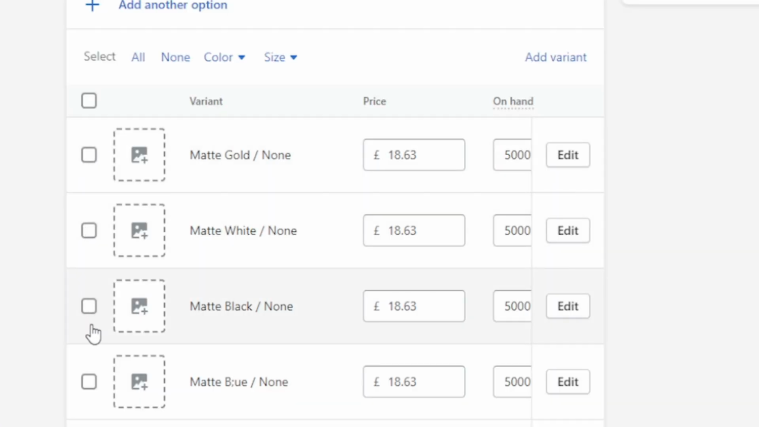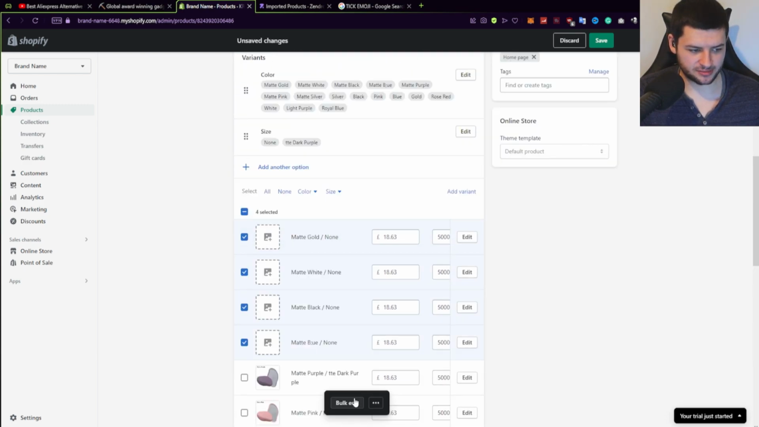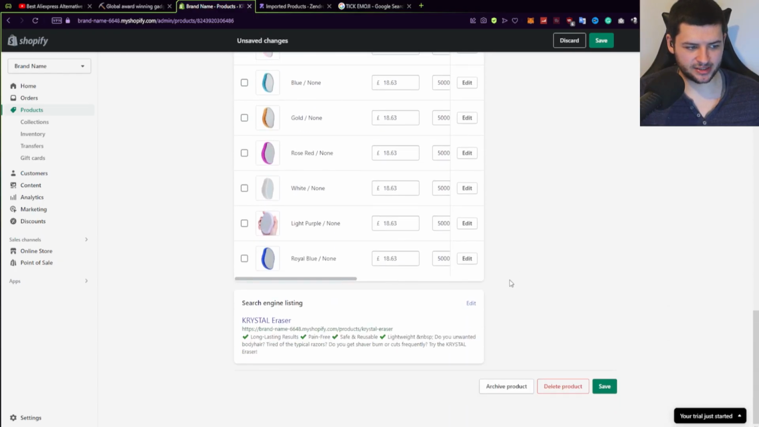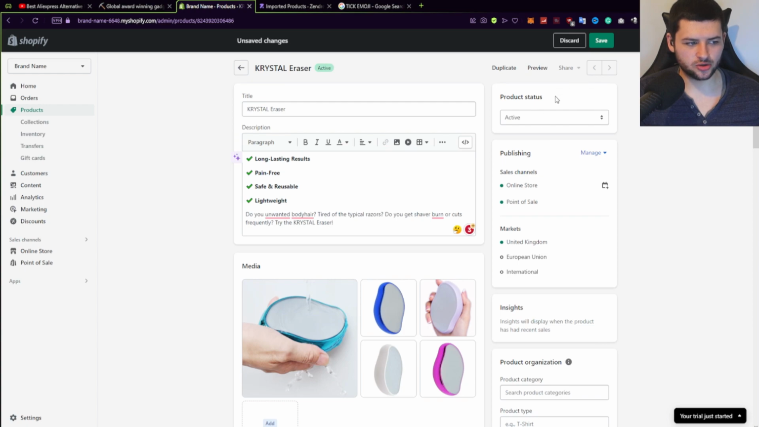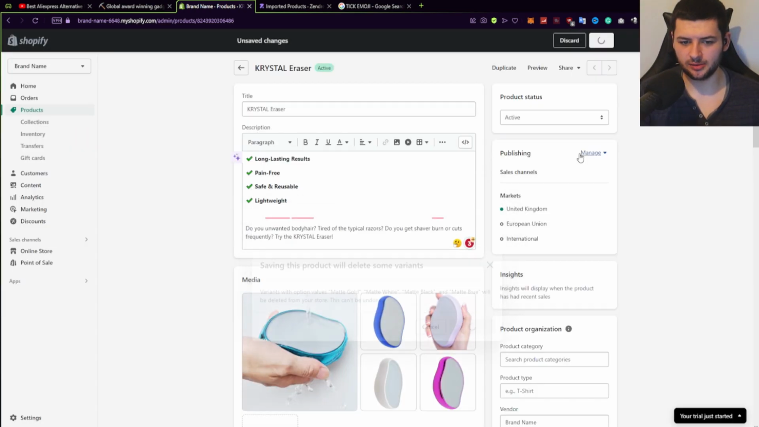And then down here, one thing you have to be careful about is when you delete images, they will also sometimes delete them from the variants that you want to sell. So I'm going to tick these variants where they now have no images, and I'm going to go ahead and press these 3 dots, and I'm going to press delete variants. And now what this will do is it will delete the ones that have no images, and we're also going to press save product, and now our product page will look a little bit better, right?